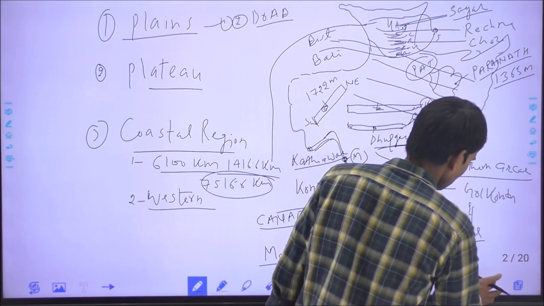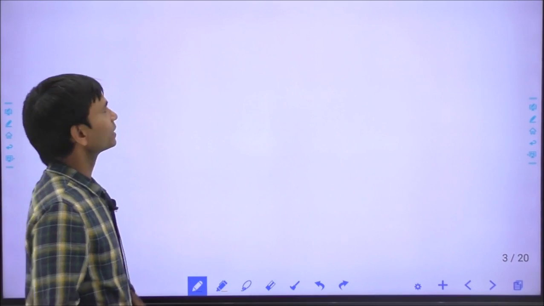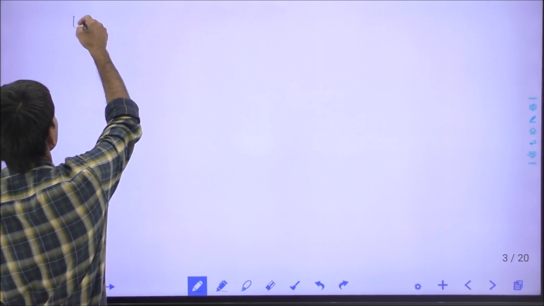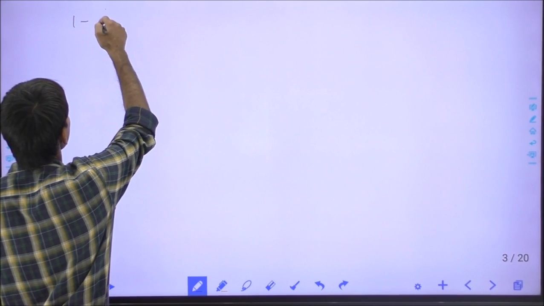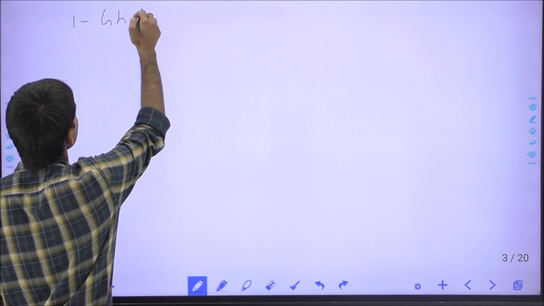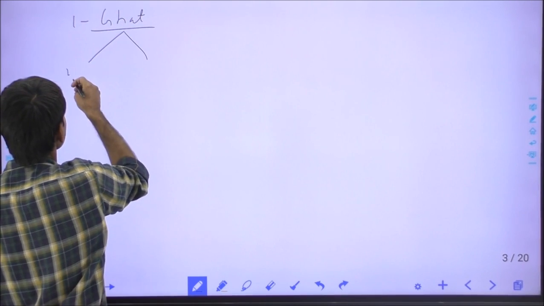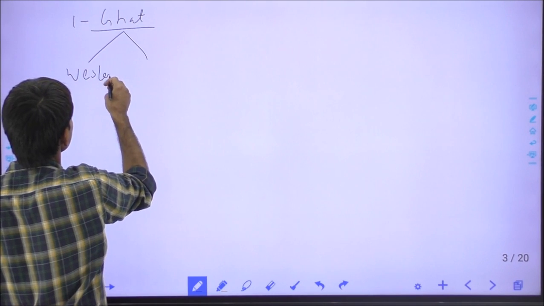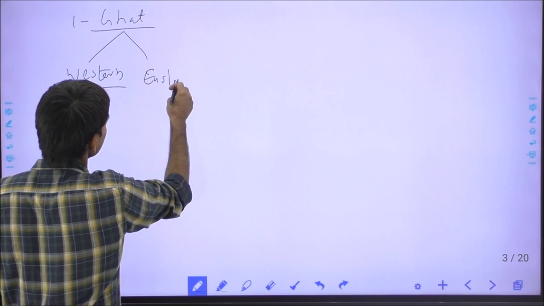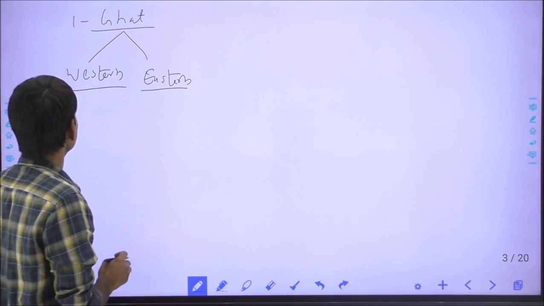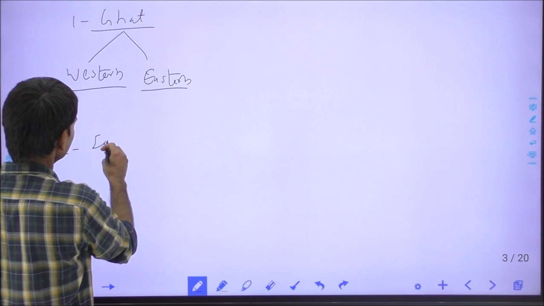Now the next part is the remaining part of the physical division. Now we will discuss the important Ghat region. There are two kinds of Ghat, the Western Ghat and the Eastern Ghat, and second is the islands of India.